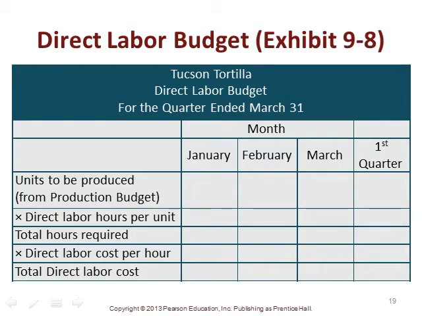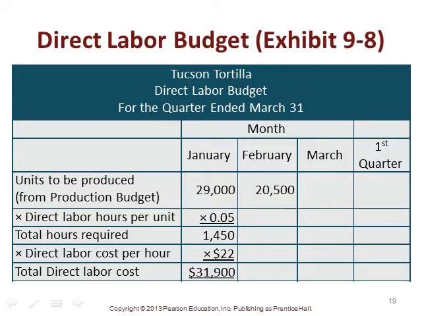And so if we just walk through this example very quickly, again, for January, we said our production budget was going to be $29,000. We're given that we need 0.05 direct labor hours per unit, so we need $1,450 of total hours required in the month of January. We don't have to worry about opening inventory when it comes to direct labor hours because we can't really inventory direct labor hours. So we know we have to pay $22 an hour, so direct labor hours for January will be $31,900.